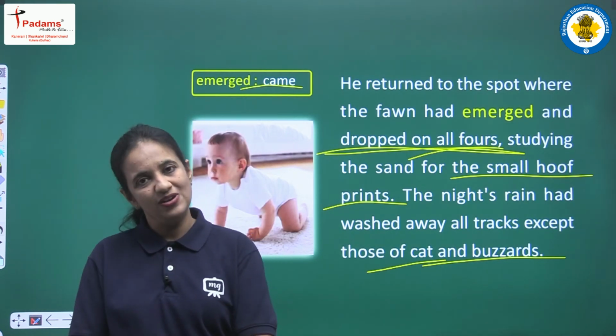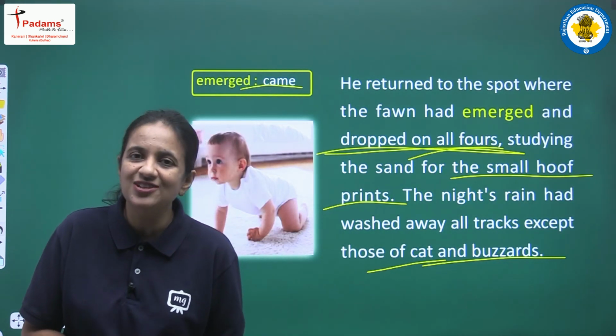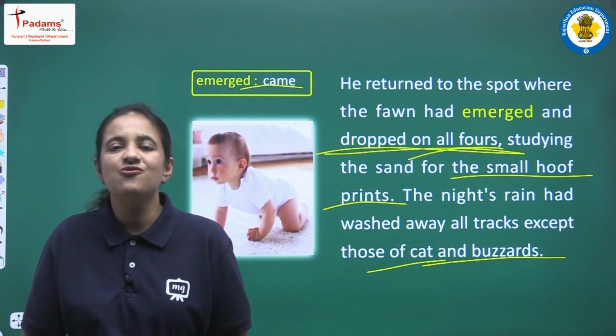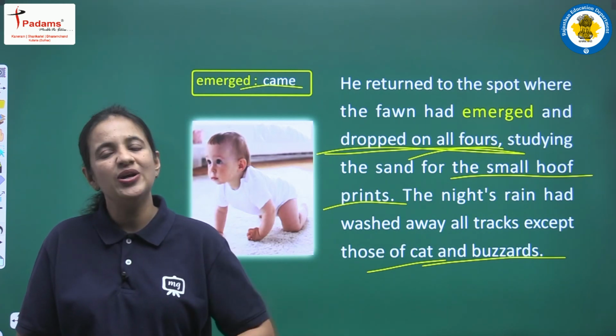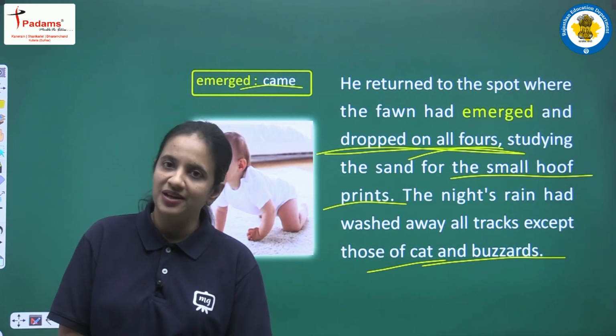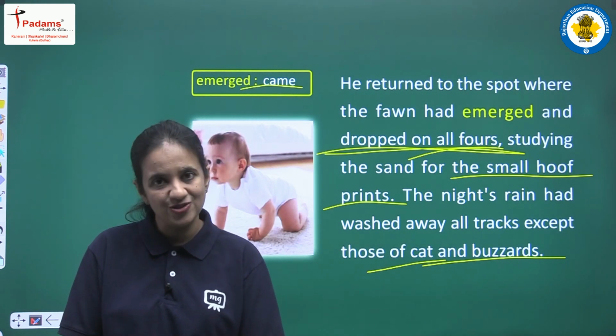Okay, so what will happen next? And finally Geordie, will he be able to find the fawn? We will come to know in the next video, and we will complete reading this chapter in the next video.